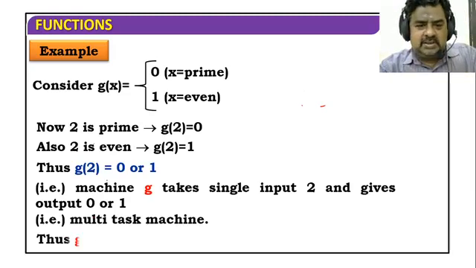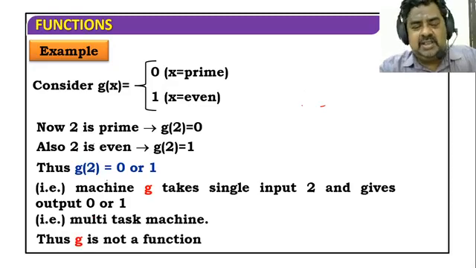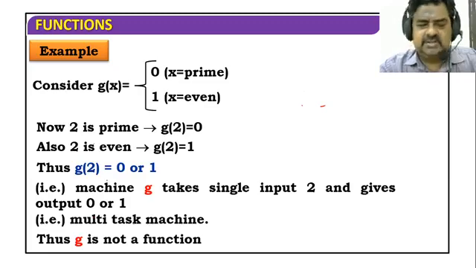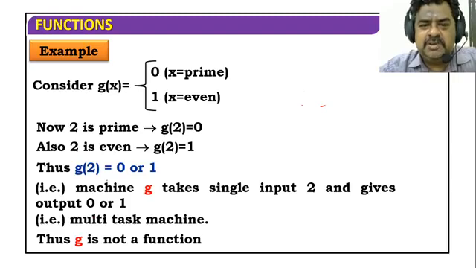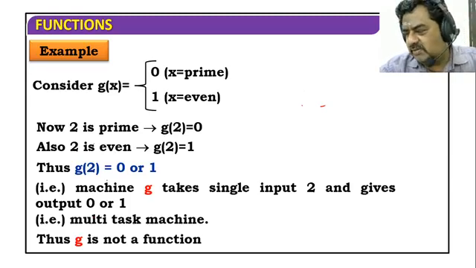Can we go to the next one? So you already simply know that a multitask function is not a function, and everybody knows that. Can you understand this example? Previously we put one input and one output. Here we have two inputs, but the output will be either 0 or 1.